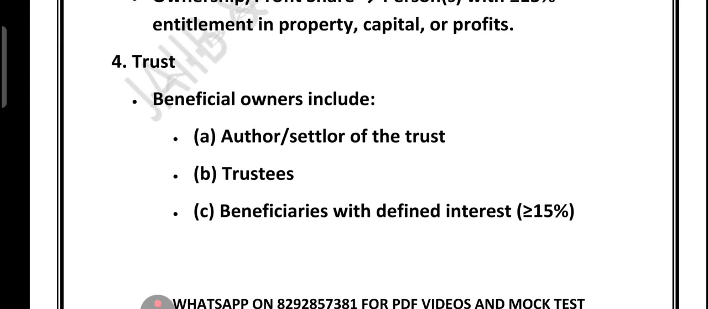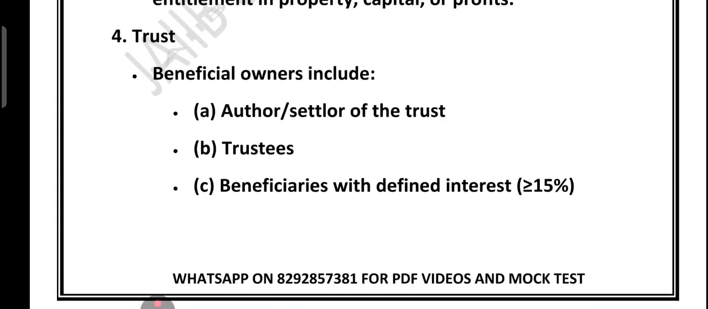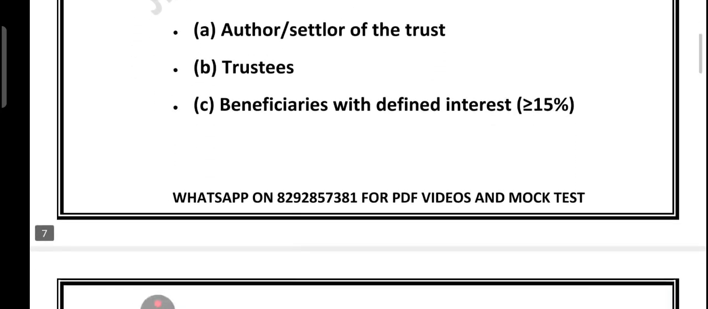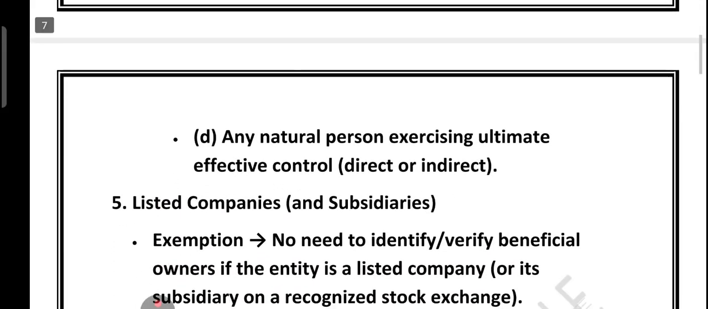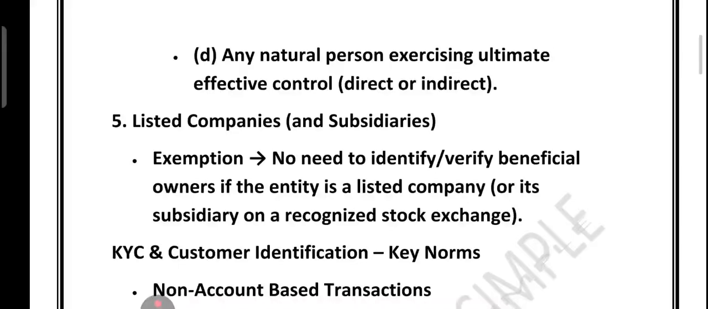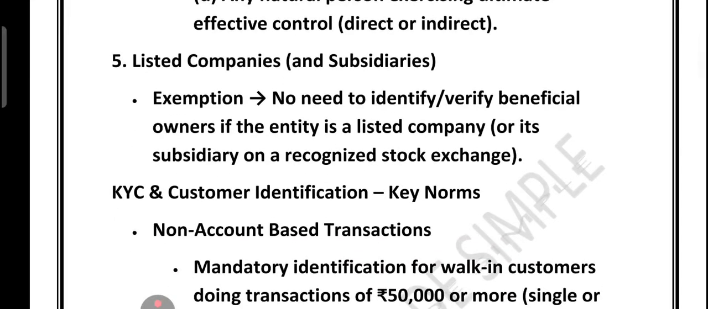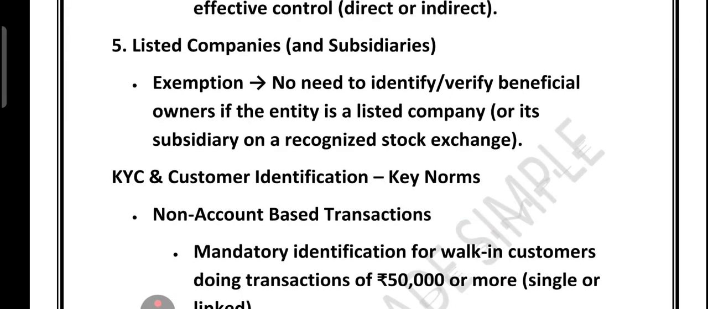What about a trust? The rule is that beneficial owners include the author or settlor of the trust, the trustee, beneficiaries with a defined interest of 15% or more, and any natural person exercising ultimate control directly or indirectly. What about listed companies and their subsidiaries? They are given an exemption.